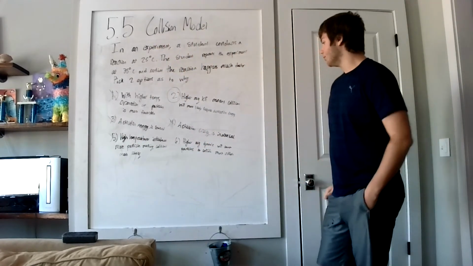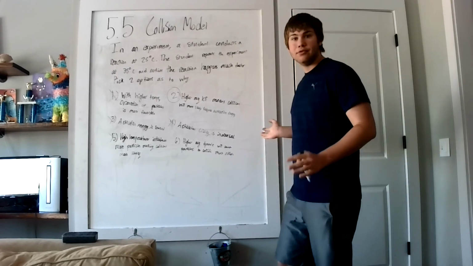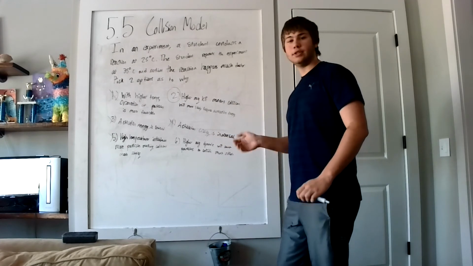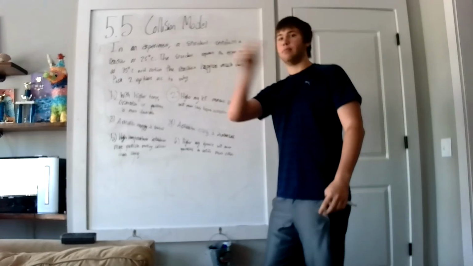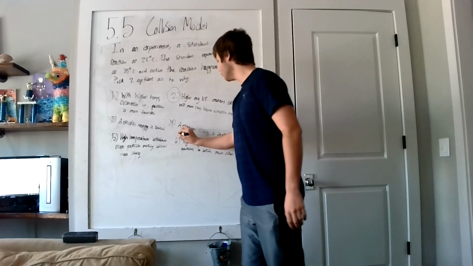6, higher average speeds will cause particles to collide more often. This is true. If you have a bunch of things flying around, obviously if they're going faster, they're going to collide more frequently with each other, rather than if they were going slower. So 6 is the last option.